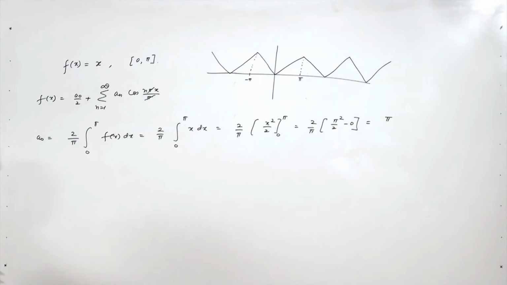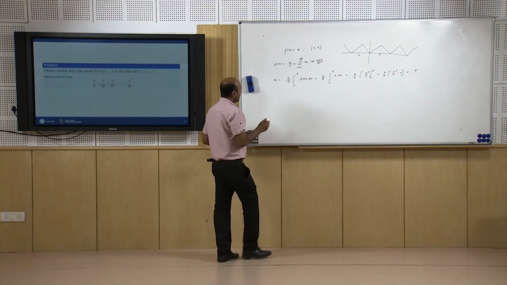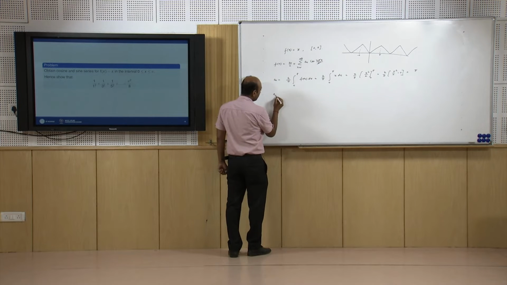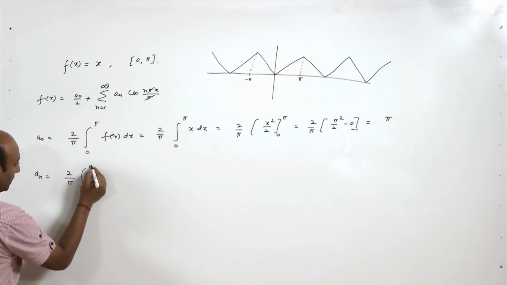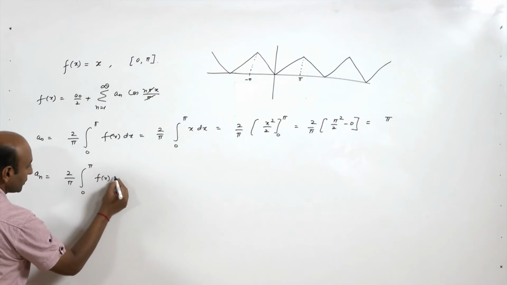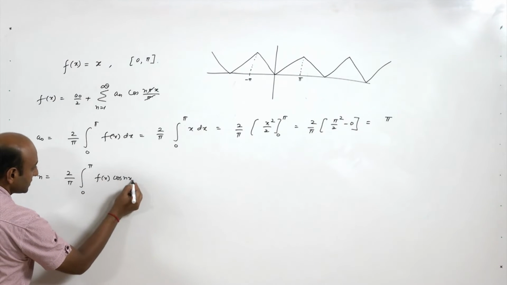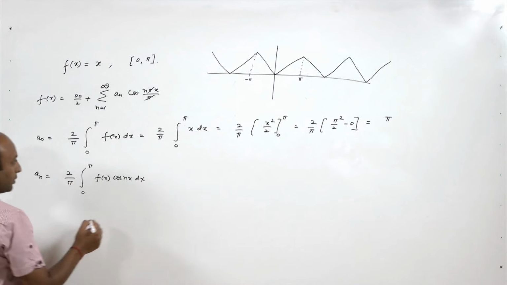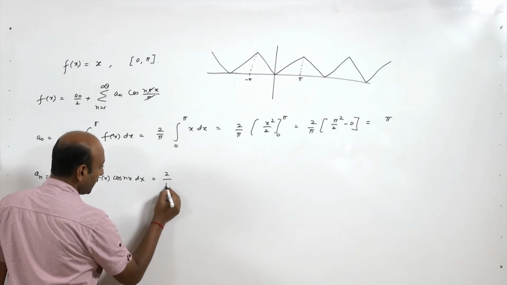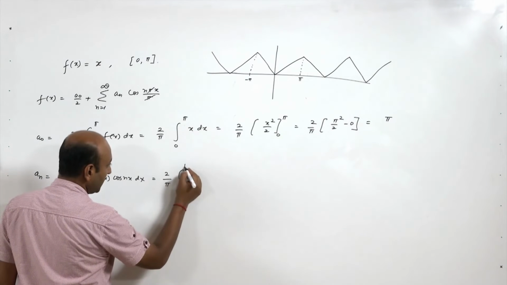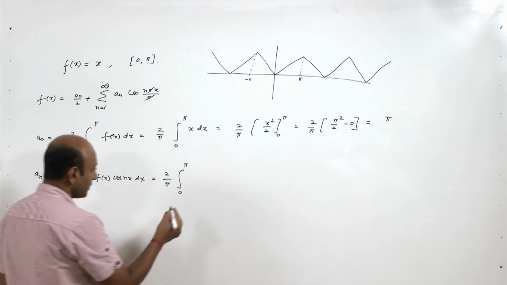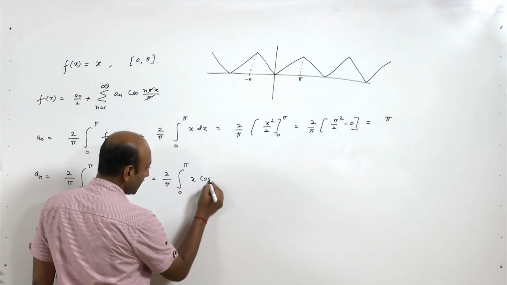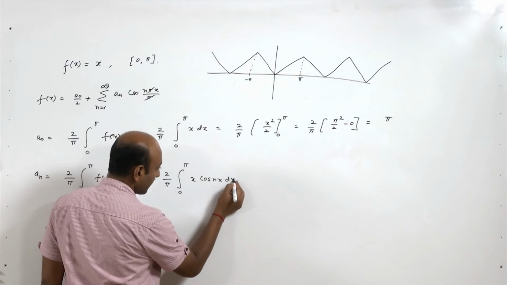So, it is nothing but pi. So, a naught is nothing but pi, and what will be a n? a n will be nothing but 2 upon pi integral 0 to pi f(x) cos nx dx. So, it is equal to 2 upon pi integral 0 to pi. Now, what is f(x)? f(x) is x, so x cos nx dx.